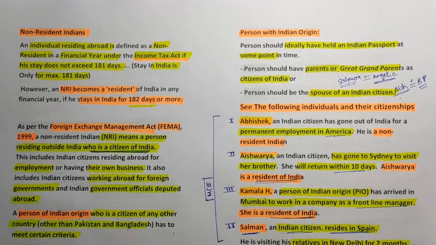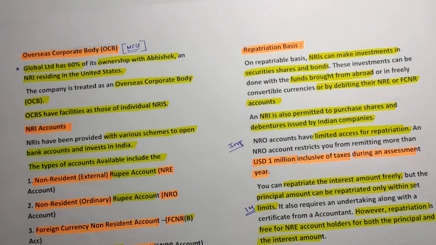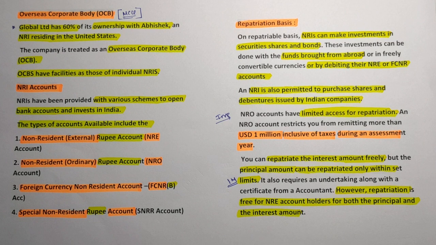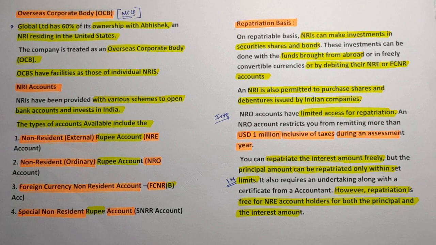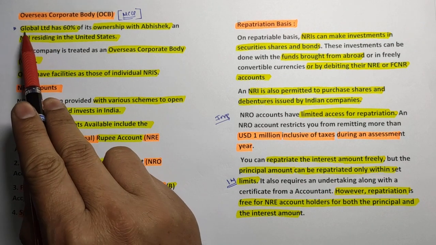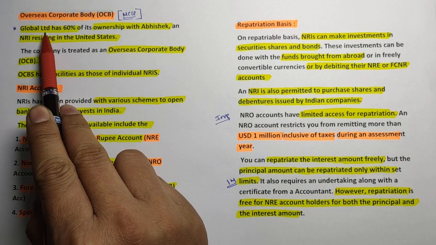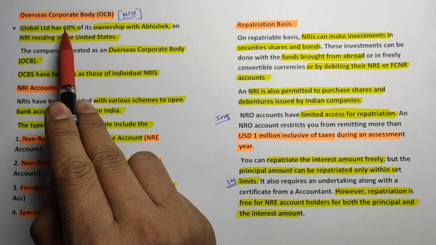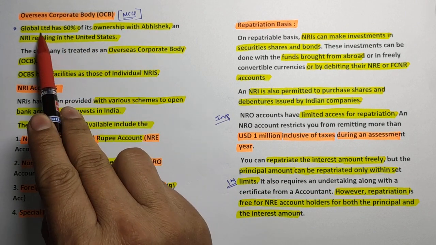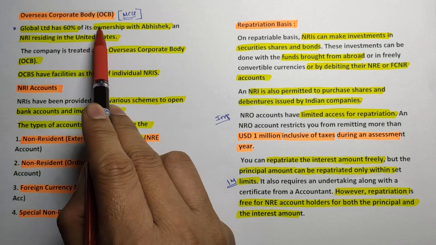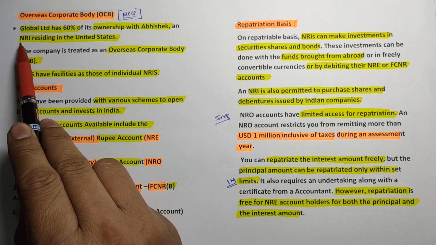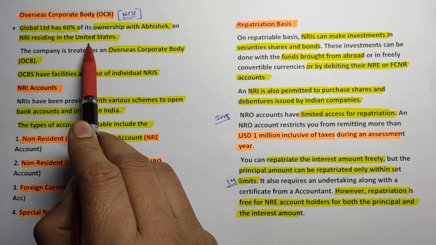Now we will move to the next part. See friends, next is the very important overseas corporate body. So what do you mean by overseas corporate body? Suppose Global Limited is a company and it has 60% of its ownership with Abhishek, and Abhishek is an NRI who stays in the USA.